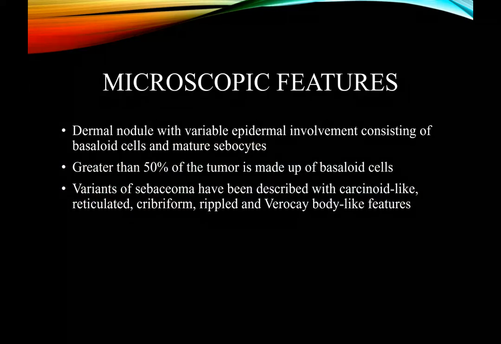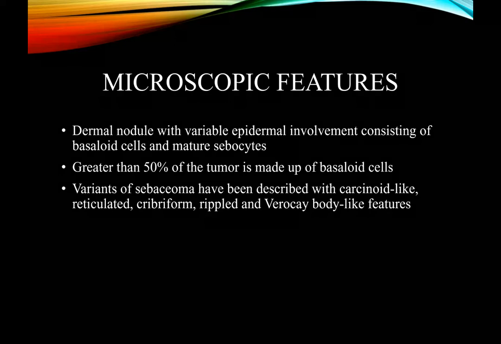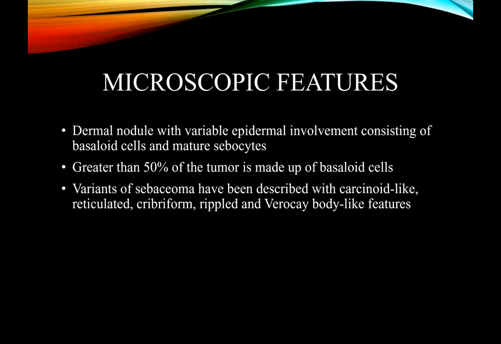Microscopic features. The salient microscopic features are it will be a dermal nodule with variable epidermal involvement, and it will consist of basaloid cells and mature sebocytes. And greater than 50% of the tumor will be made up of basaloid cells, and therefore it will be a sebaceoma and not sebaceous adenoma. Variants of sebaceoma have been described with carcinoid-like, reticulated, cribriform, rippled, or Verruca body-like features.